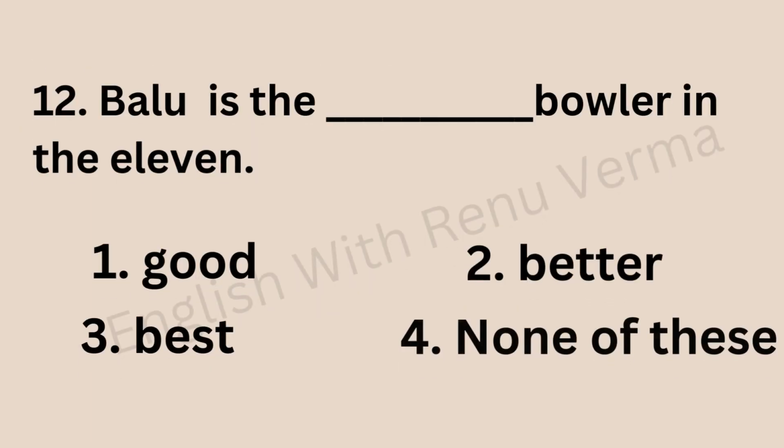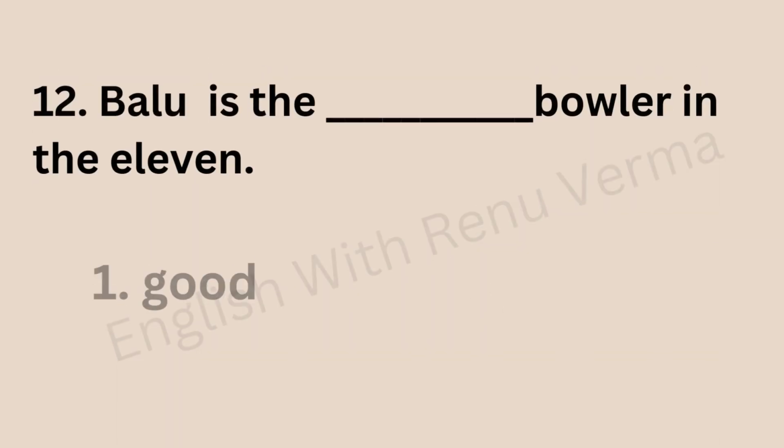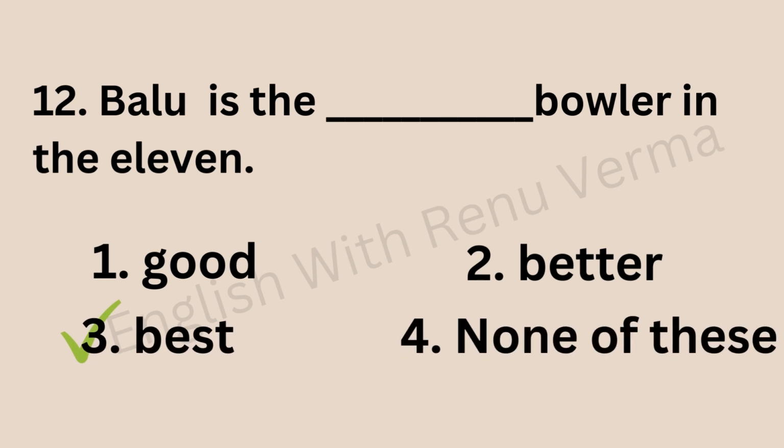Let's move to the next question. Balu is the dash bowler in the 11. Here we are making a comparison, no. So we are just telling that Balu is the dash bowler in the 11. Out of all 11 players, Balu is the dash what? The is there before the blank, and this is also clearly visible that we are just showing superiority of someone, and in such a case we use superlative degree. Someone is superior out of many, right? So we use what? Superlative degree. So the correct answer is best bowler in the 11.